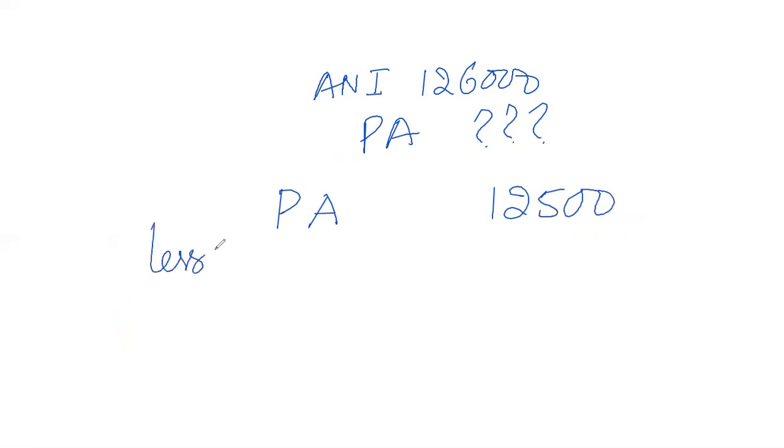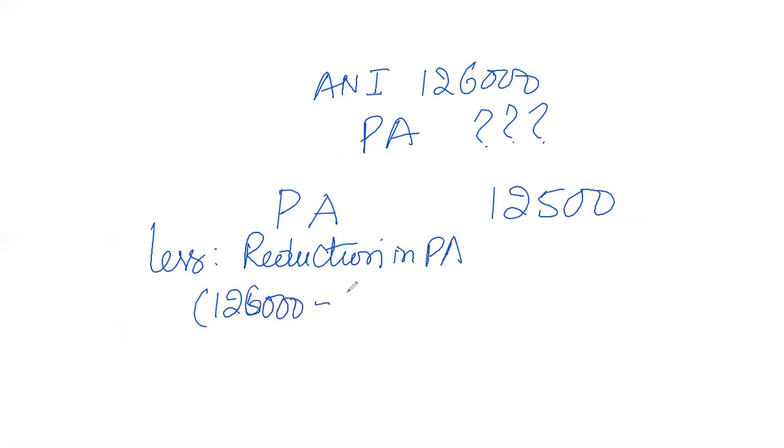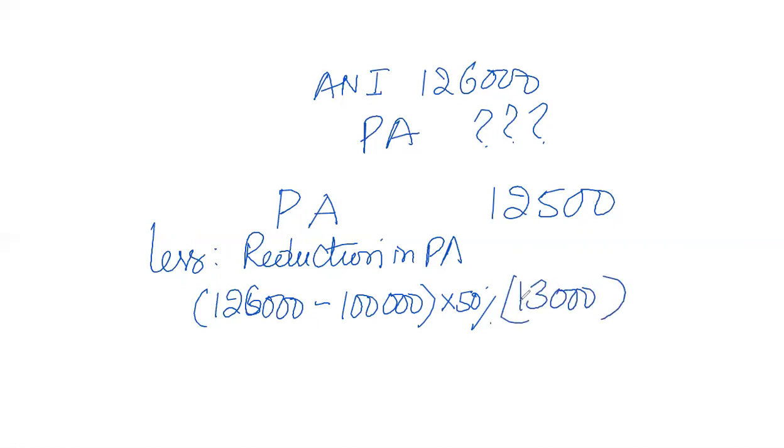Now, the reduction in personal allowance: our ANI is 126,000, the threshold is 100,000, and the reduction is 50%. This gives me an answer of 13,000. If I deduct 13,000 from the personal allowance of 12,500, then my personal allowance becomes 0. You cannot write a negative figure.